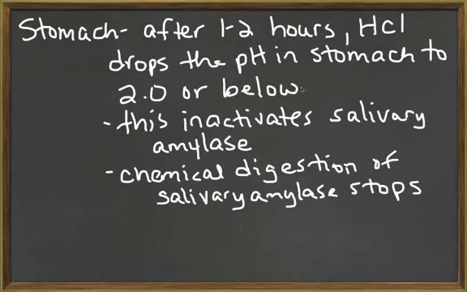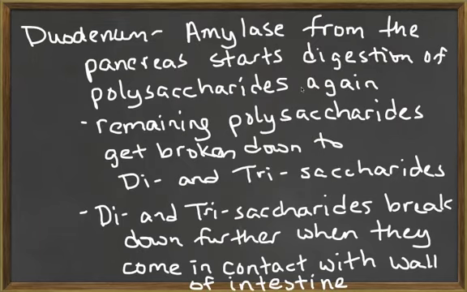In the stomach, after about 1 to 2 hours, the hydrochloric acid drops the pH to 2.0 or below, and this stops the activity of the salivary amylase. So chemical digestion of the remaining polysaccharides stops temporarily in the stomach. In the duodenum, pancreatic amylase is released and will break down the remaining complex carbohydrates. Any disaccharides and trisaccharides produced will not be broken down any further until they contact the intestinal mucosa.